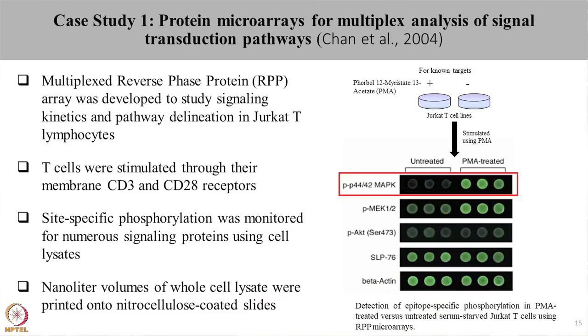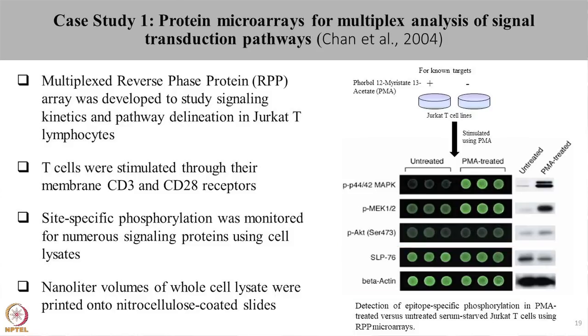The phosphorylation of these proteins were studied using phosphoantibodies. In this diagram, you can see that MAPK showed a very good phosphorylation upon PMA treatment, whereas the untreated cells did not show any phosphorylation. MEK also showed a differential phosphorylation upon PMA treatment, whereas AKT, which is not a target of protein kinase C, showed no change in the phosphorylation levels. SLP76 and beta-actin were used as control and no changes were seen in the treated as well as the untreated cells. The same was verified using Western blot, which is shown in this image.